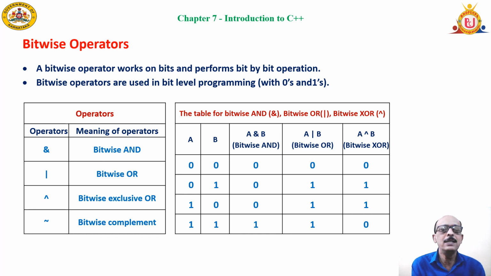Bitwise operators. Basically, these operators are to perform operations on bits. Bit in the sense it's a binary digit. You have seen already in the third chapter on data representation. Bits, binary, short form for binary digit. If you want to operate on binary digits, then you will be using these symbols: bitwise and, bitwise or, bitwise exclusive or, bitwise complement, and there is a table given to see how these operators work.